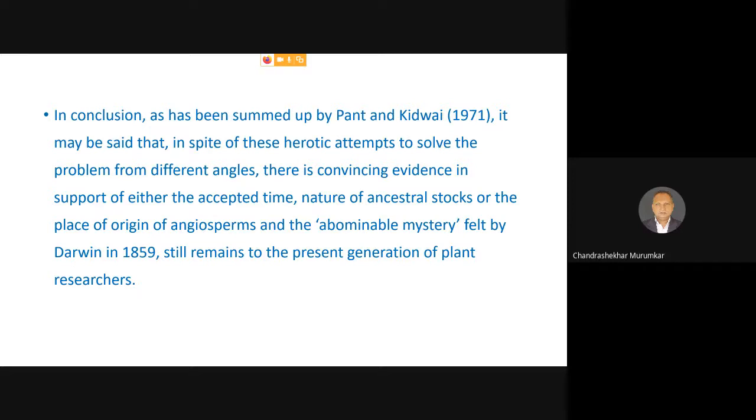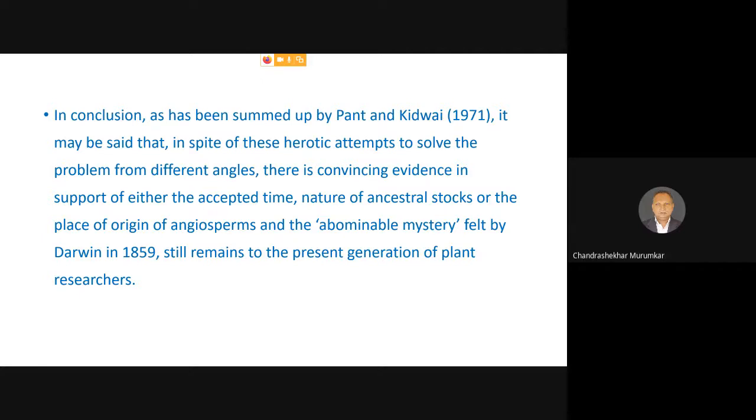So when we are coming to the conclusion, what the recent trend is saying, let me tell you one thing. This trend came up from Bessey, who provided Bessey's dicta, that flower. Then it was followed by Smith, by Cronquist, and by Takhtajan. And again, the same trend was accepted even in the advanced phylogenetic group.